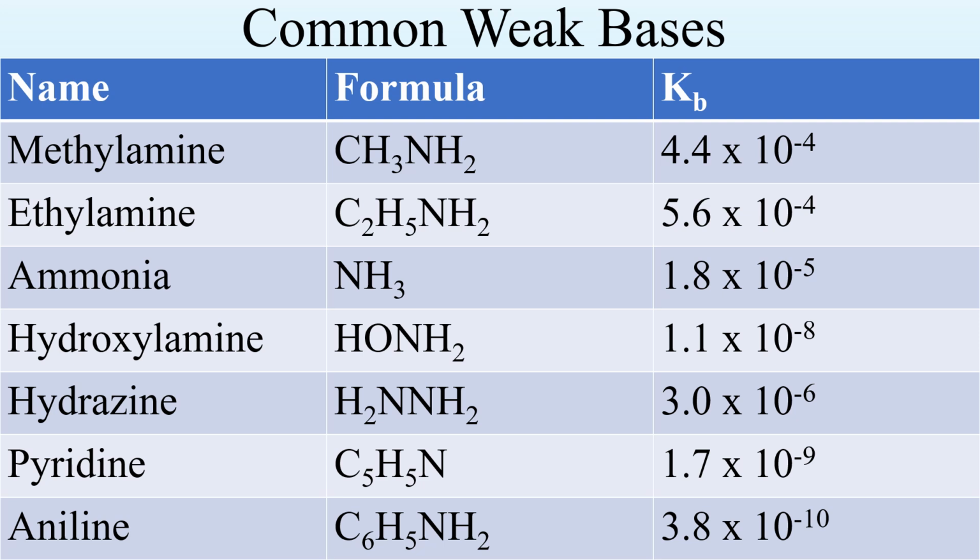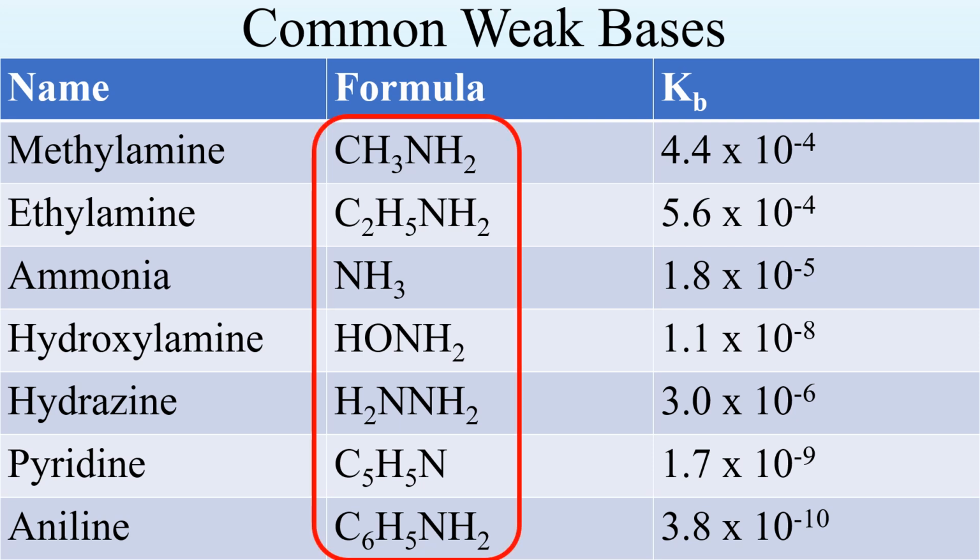Here are some common weak bases listed with their formulas and Kbs, or equilibrium constants, for their dissociation in water. First, notice all these bases contain nitrogen. This is important because neutral nitrogen contains a lone pair of electrons that can accept a proton.